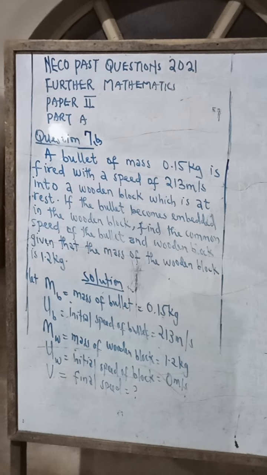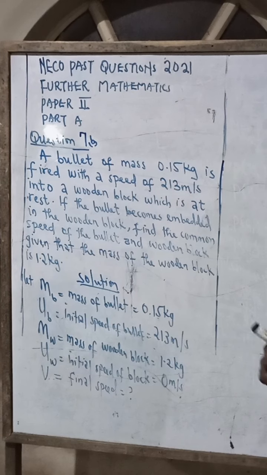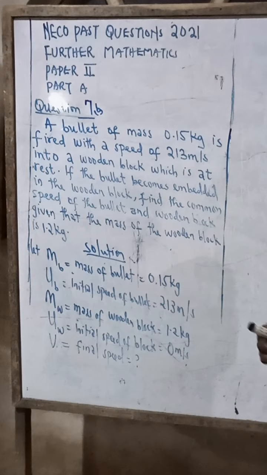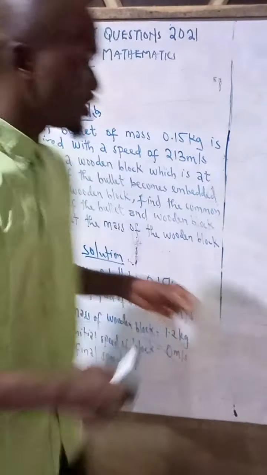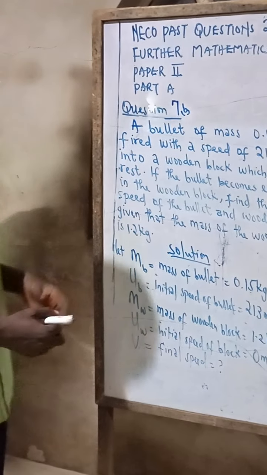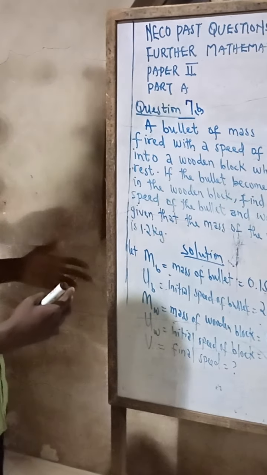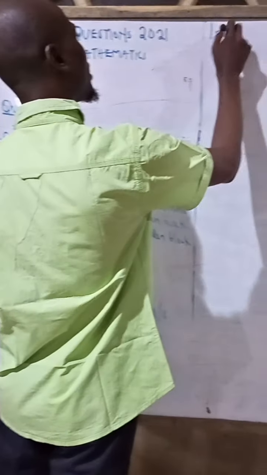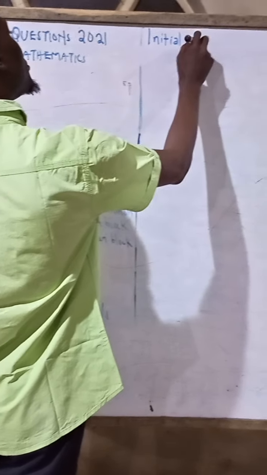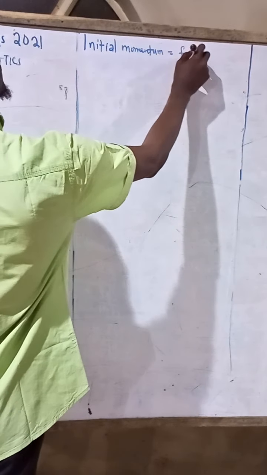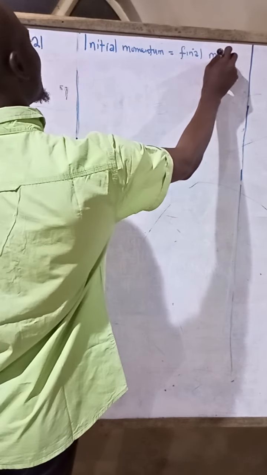So according to the law of conservation of momentum, it's saying the sum total of the initial momentum is equal to the sum total of the final momentum. So we say initial momentum equals final momentum. So we have to quickly derive a formula for that.